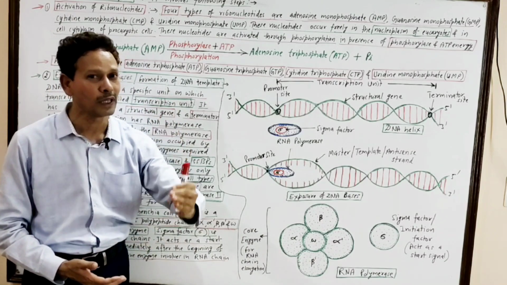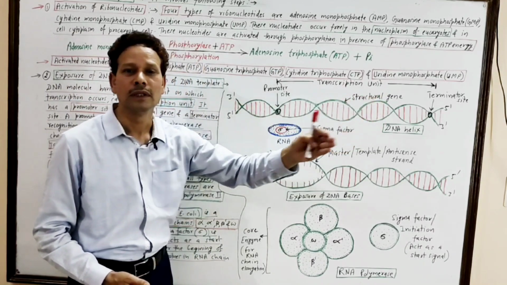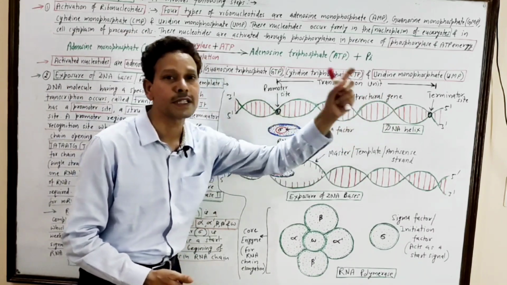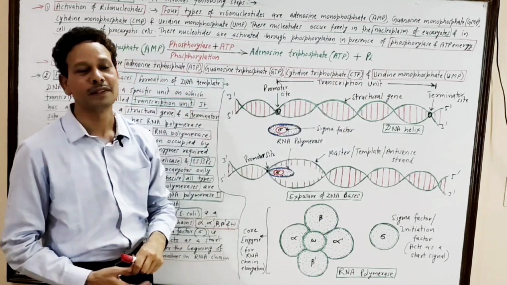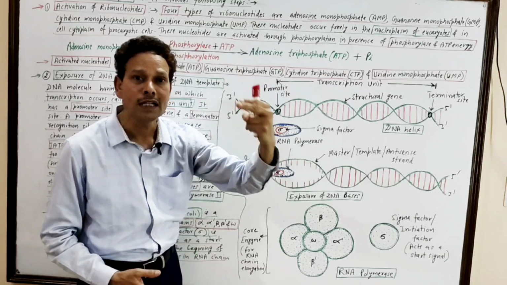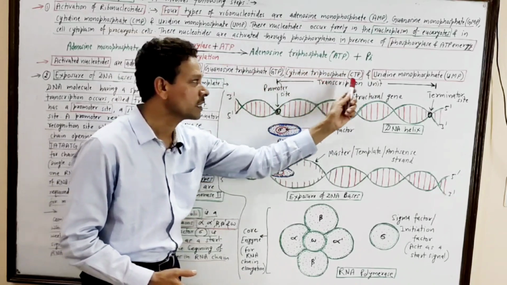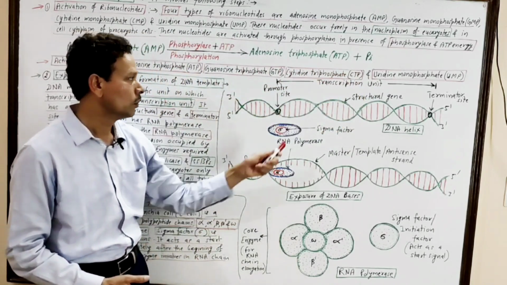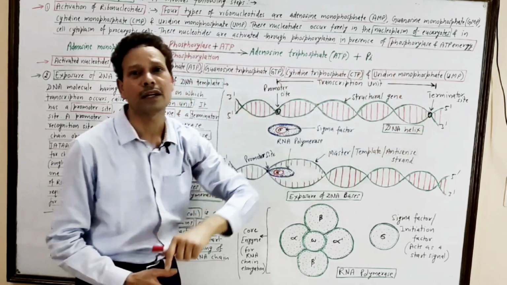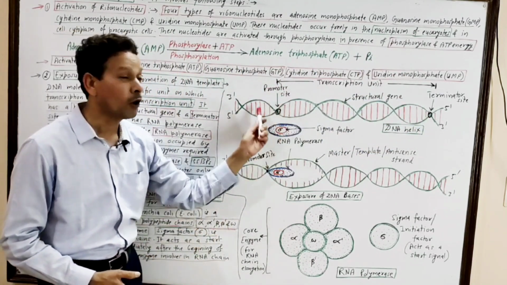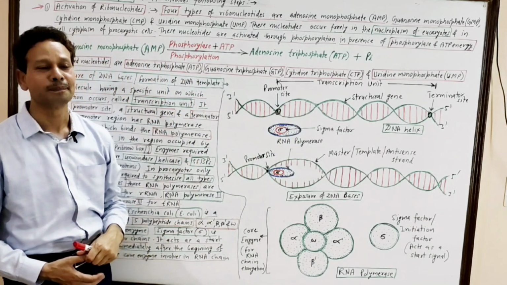Dear students, note down, this entire process of RNA formation or transcription occurs on a specific segment, a specific site of the DNA helix. The part of DNA which is involved in transcription is the transcription unit. And this transcription unit has 3 components. One is the promoter site, second is the structural gene, and the third is the terminator site. This promoter site recognizes RNA polymerase.